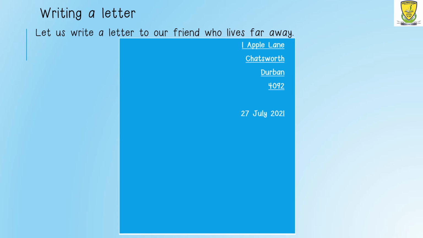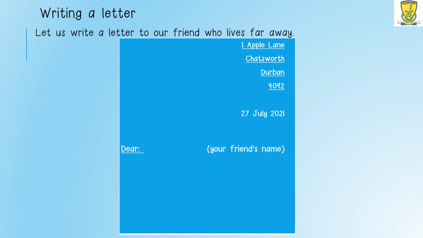Then we have a set of numbers, which is called the postal code. The postal code helps the mailman to sort the letters according to the different areas, so it is easy for him to deliver it. That is the postal code 4092. Then we have the date, today's date, which is 27 July 2021.